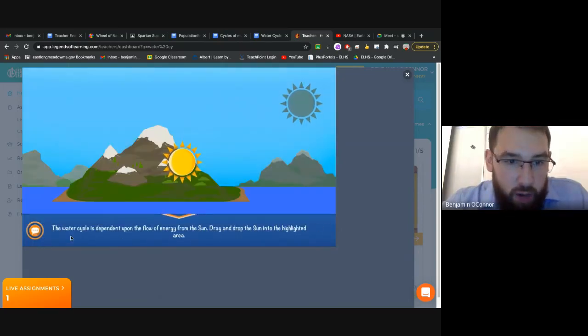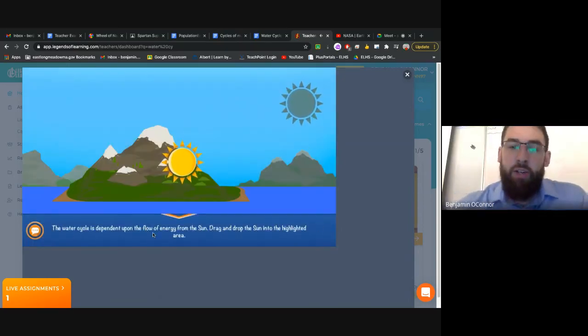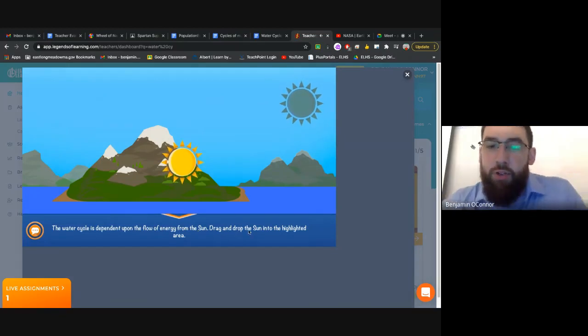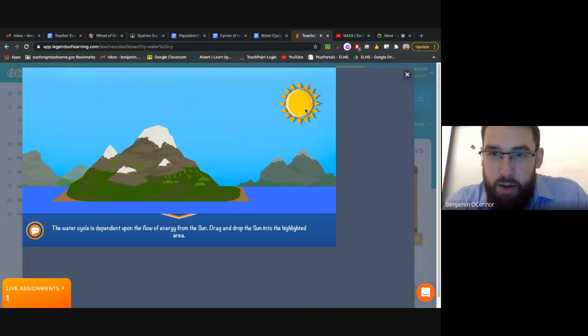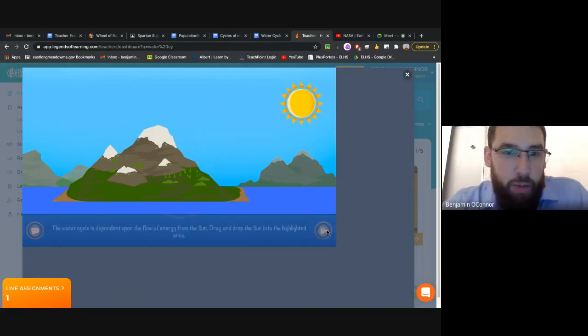The water cycle is dependent upon the flow of energy from the sun. Drag and drop the sun into the highlighted area. So we're going to drag and drop this here. Mr. Sun, Mr. Golden Sun, please shine down and evaporate that water.